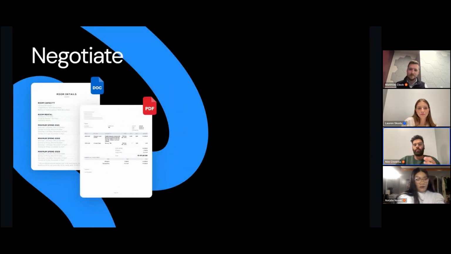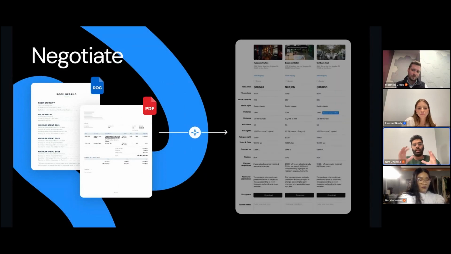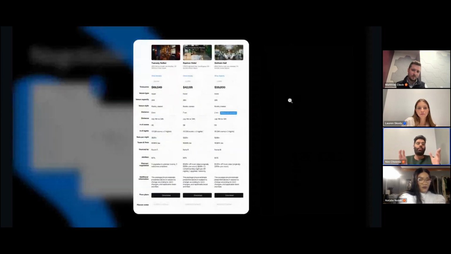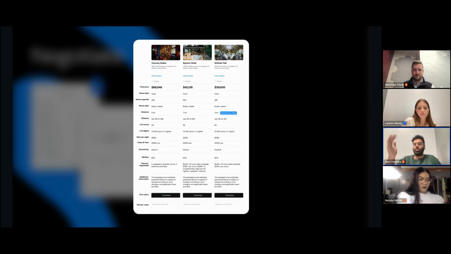What we use AI for is to analyze them and give you the standard comparison view. So you don't have to take those documents, copy and paste the info into Excel, and then do your analysis. We do all that for you. The final result from those documents is this page, which simply shows you these are the prices, this is what they offer, and this would now allow you to book one of these. So that's a comparison page, that's the negotiating step.